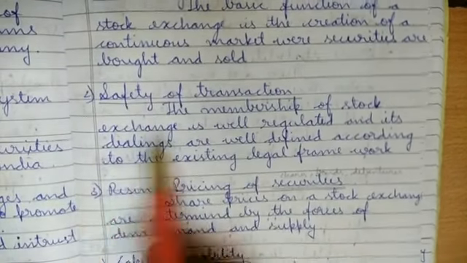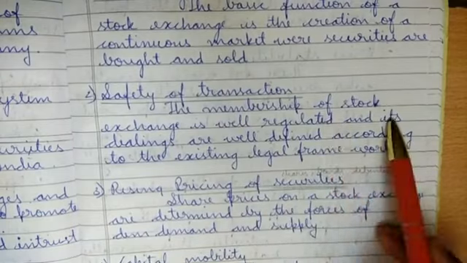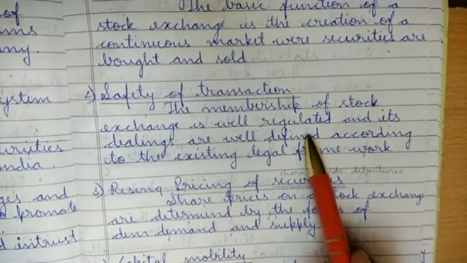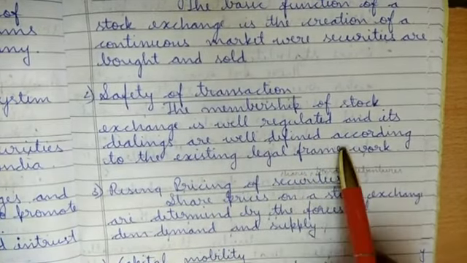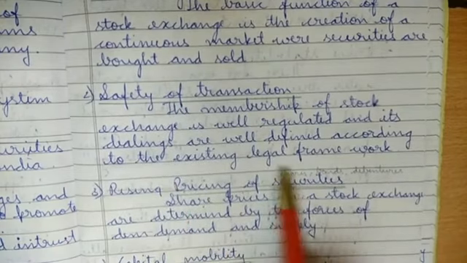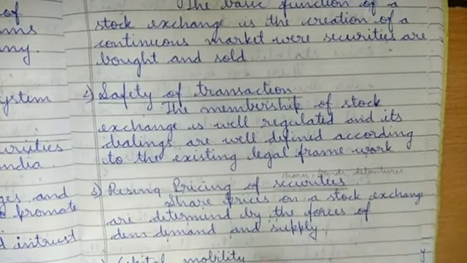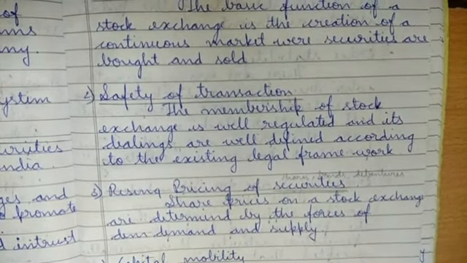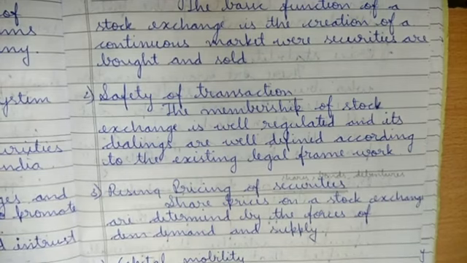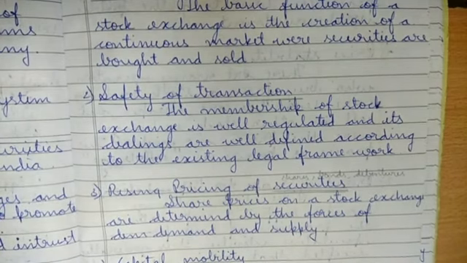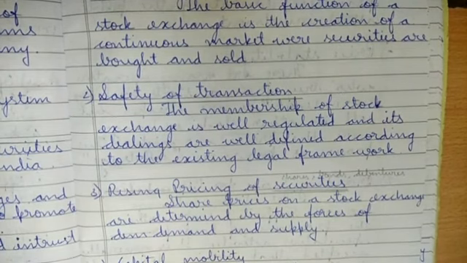Next is safety of transactions. The membership of the stock exchange is well regulated and its dealings are well defined according to the existing legal framework. So the persons who have invested or given their partnership with this stock exchange, they give safety to them.